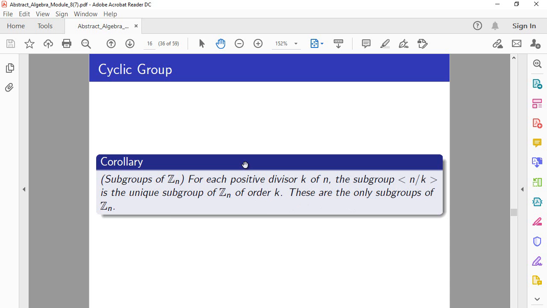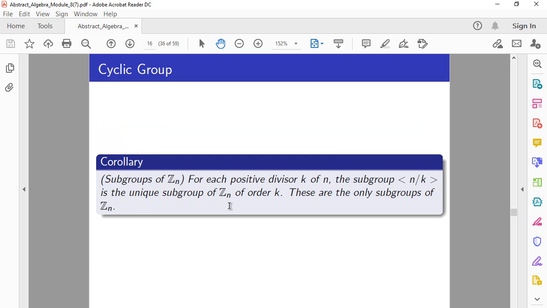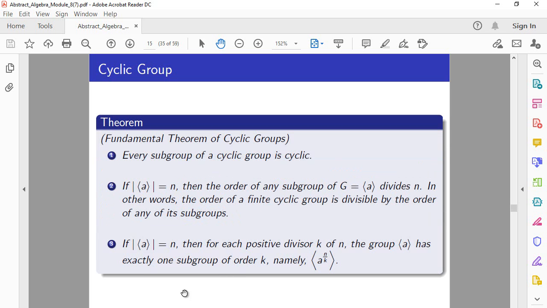So once again, this is the third part of the fundamental theorem of cyclic groups, when applied to Zn, where we are using the additive notation. You have to understand that when we are stating this theorem, we are always using multiplicative notation, but you can always state these theorems in the additive notation.